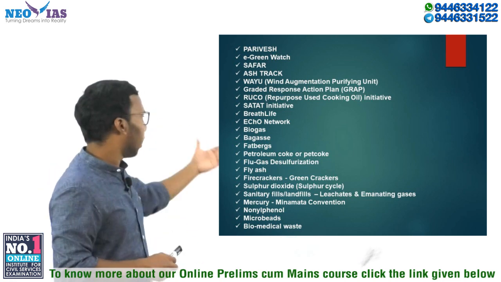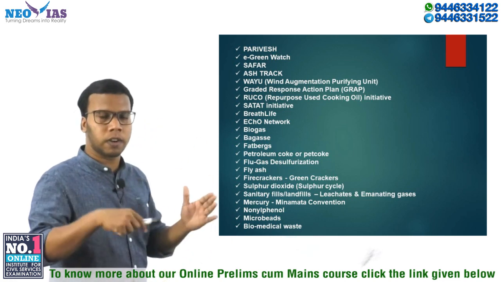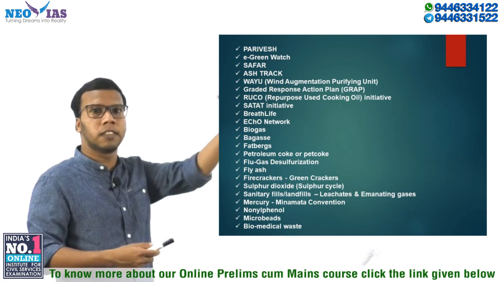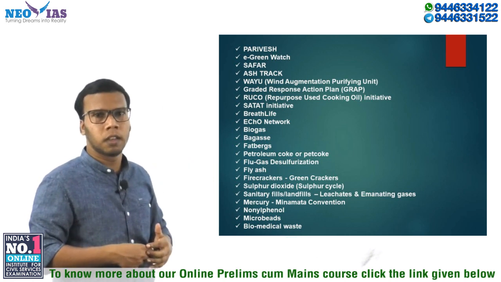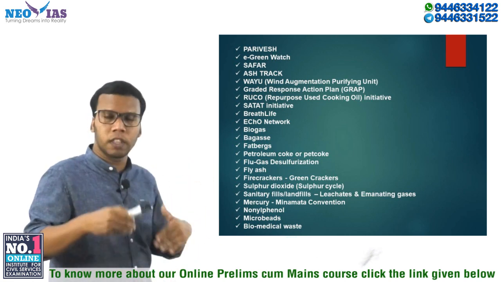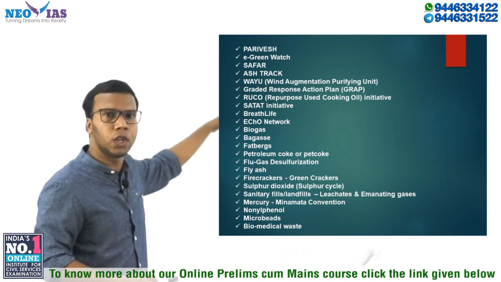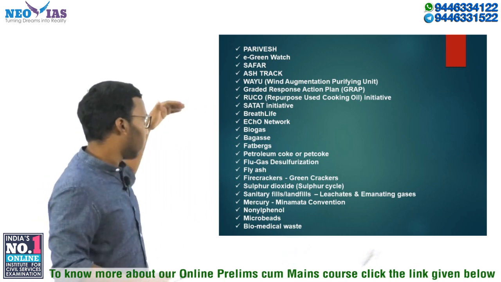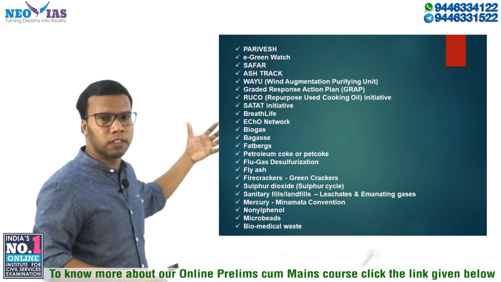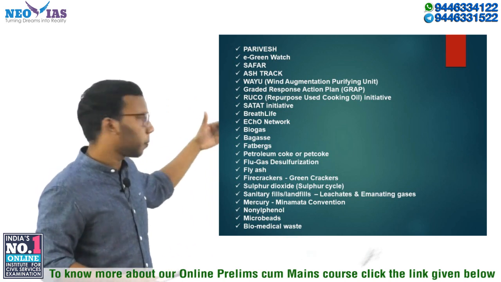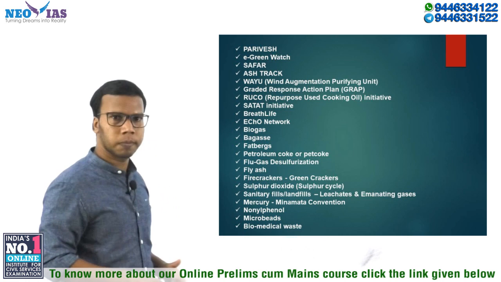Okay, then flue gas desulfurization. Now we know that the sulfur dioxide content is increasing in the atmosphere, right? So in order to reduce the amount of sulfur, we have a technique called flue gas desulfurization. So you need to know about it, right? India was one of the countries emitting more sulfur dioxide. Okay. Then what is fly ash, right?